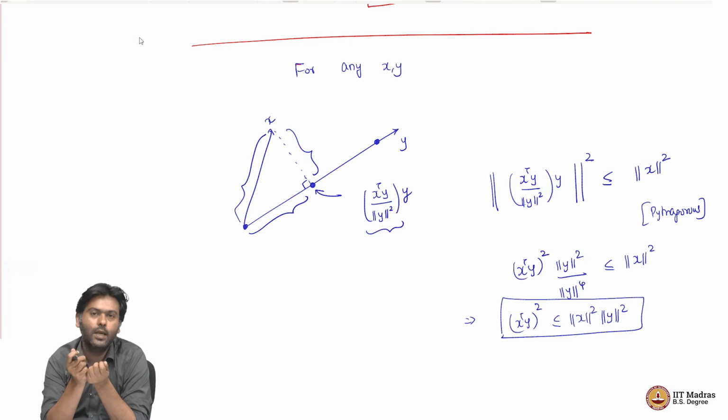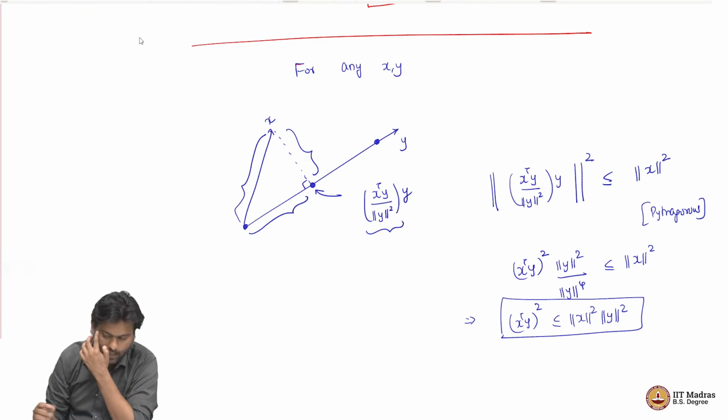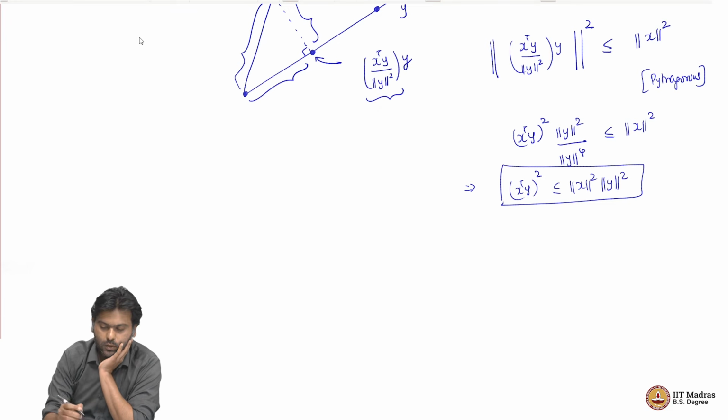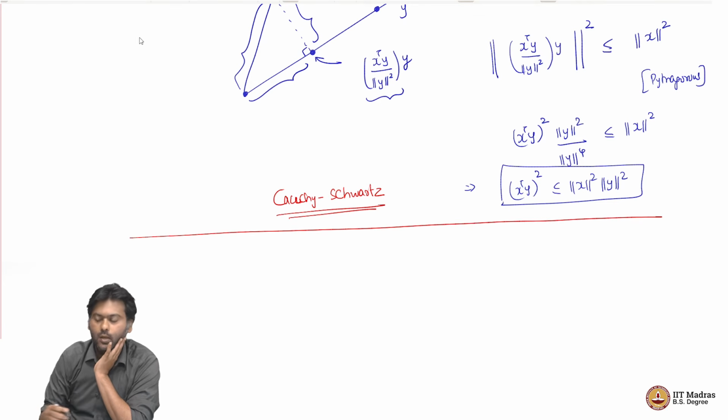So, basically for any x and y, what this is saying is that the dot product squared is at most the length of x squared times the length of y squared, right. People might have seen this as a version of the Cauchy-Schwarz inequality. So, this is true for any x and y, right.